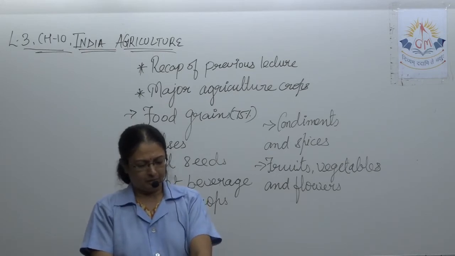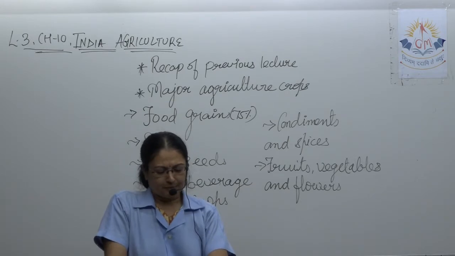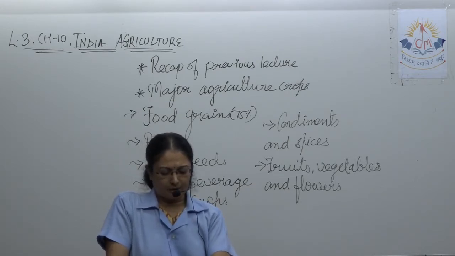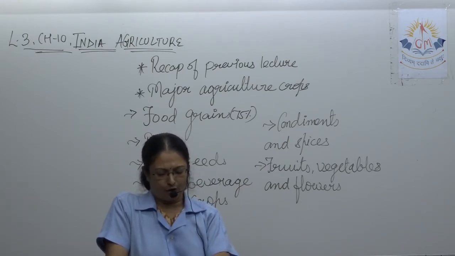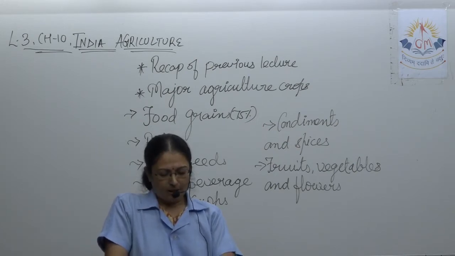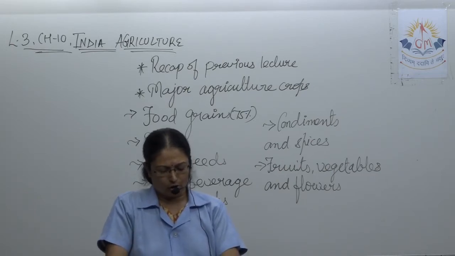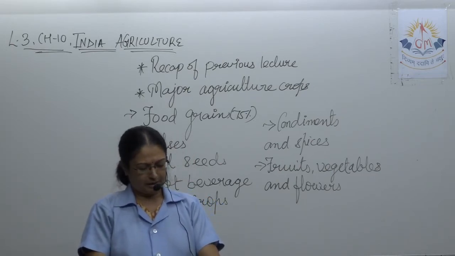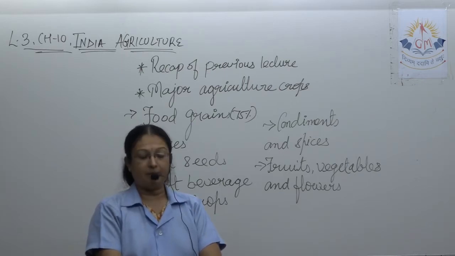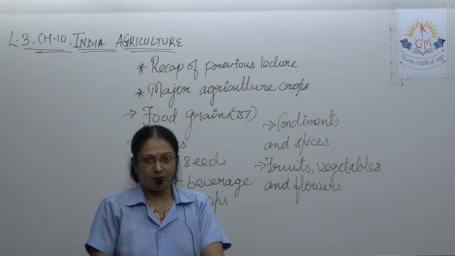Hot and humid climate, a minimum temperature of 20 degrees Celsius, fertile alluvial soil and more than 100 centimeters of rainfall are necessary for more production. In the low rainfall regions of Punjab, Haryana, Uttar Pradesh, this crop is taken through irrigation. More human labor is necessary for paddy cultivation.